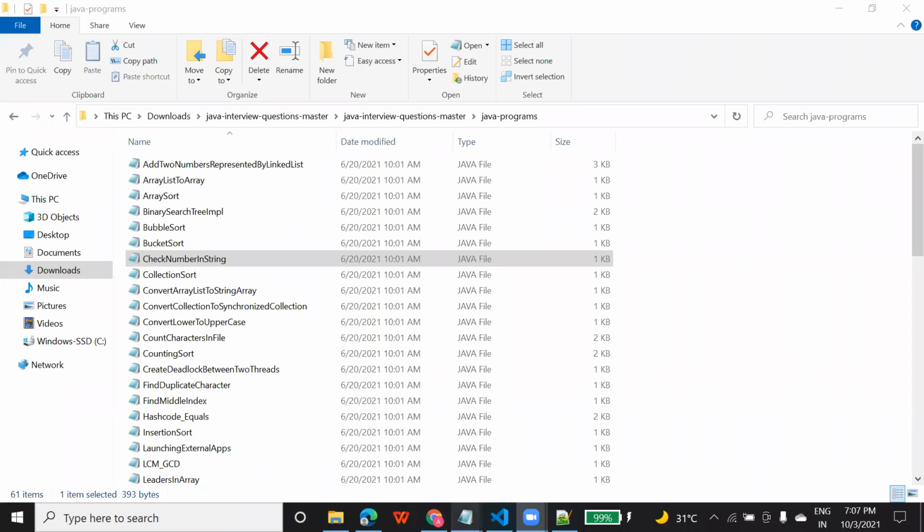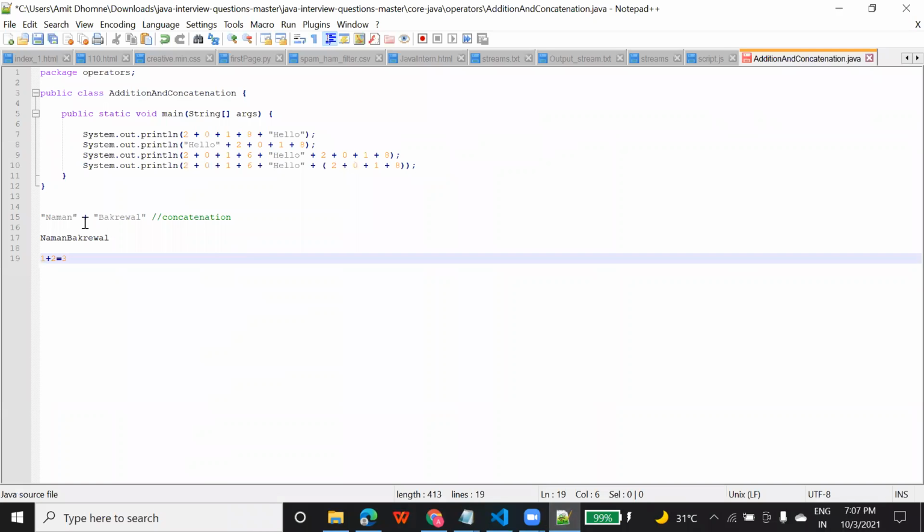Better you join with the laptop and then share the screen, means with Zoom. You can just run this code on your system.